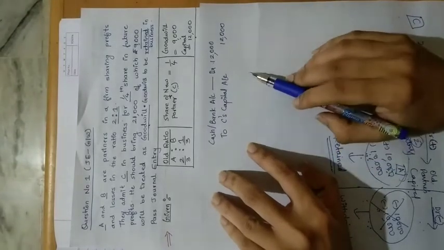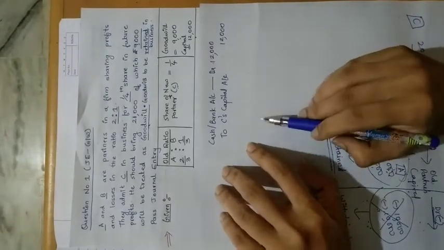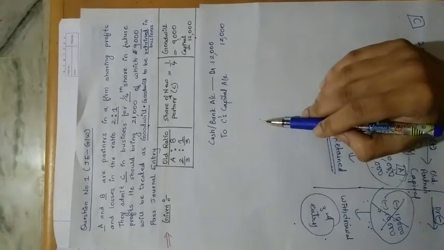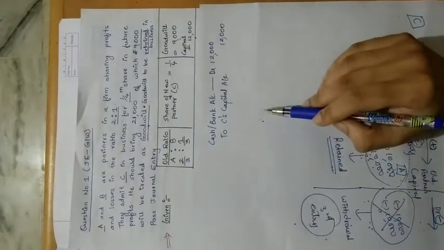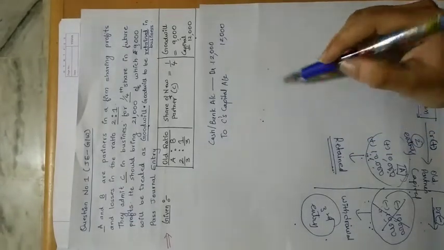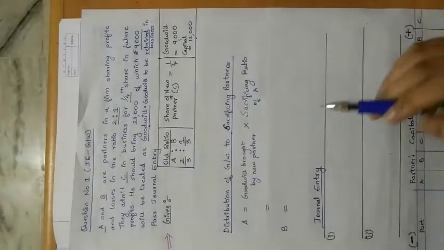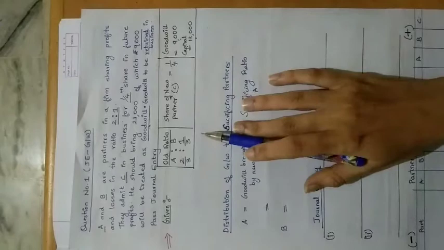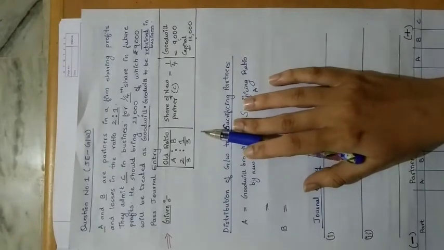Similarly, we have to record the entry for the goodwill. Cash or bank account will be debited. That cash or bank account is coming as what in the business? Goodwill in the business. So goodwill account will be credited. I will show it over here once we reach the problem. Now, in this case, students,